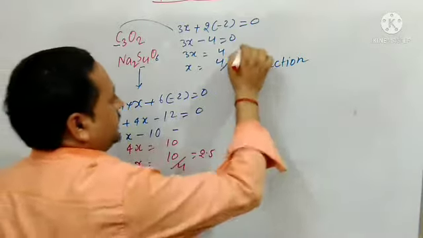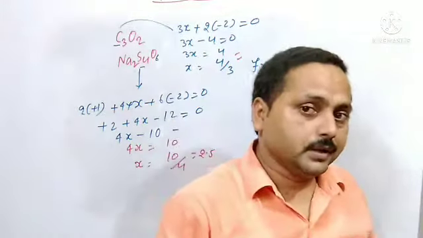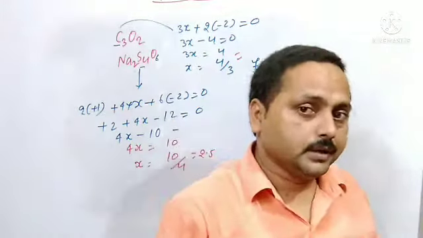That is also a fraction. So one point I would like to tell you is that oxidation number may be in fraction, so do not be tensed. Oxidation number may be in fraction also, so we do not have to worry about that. We are following the rule, and whatever comes doesn't matter. It may be 0, a fraction, minus or plus, and it may change from compound to compound. In another compound, it may have another oxidation state.